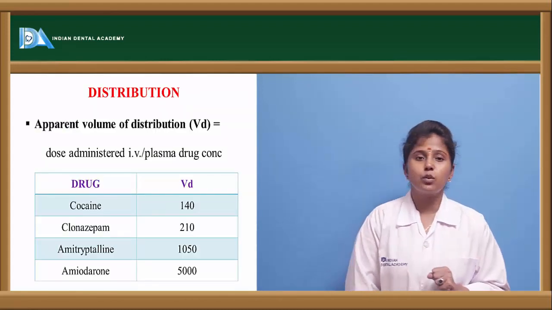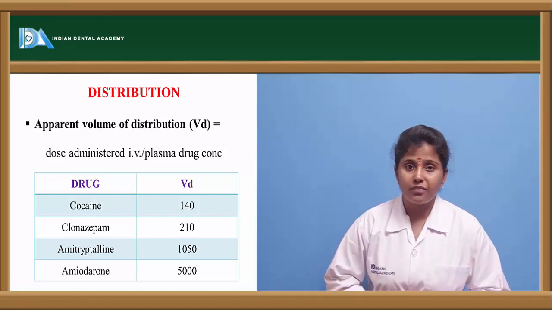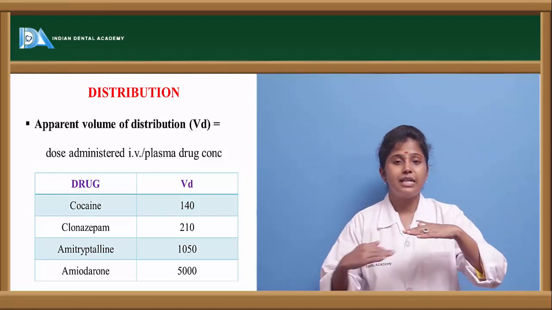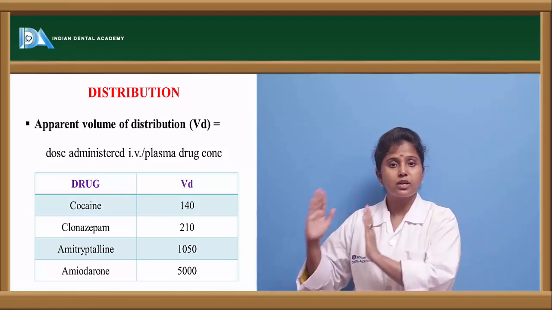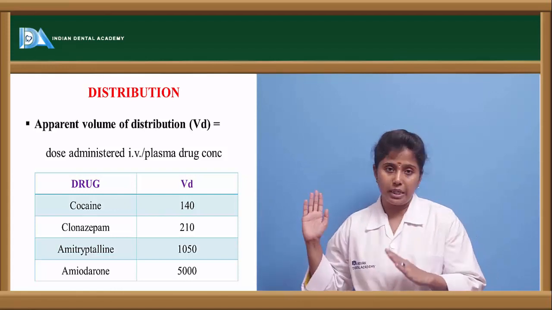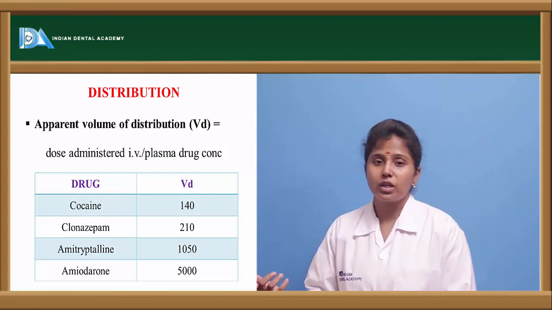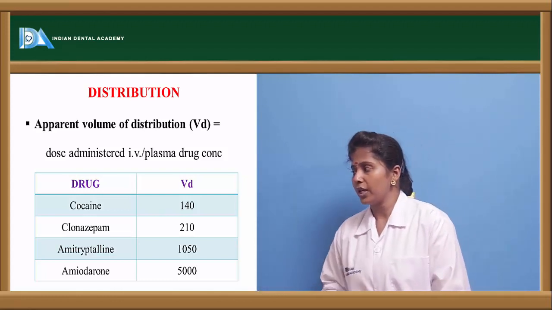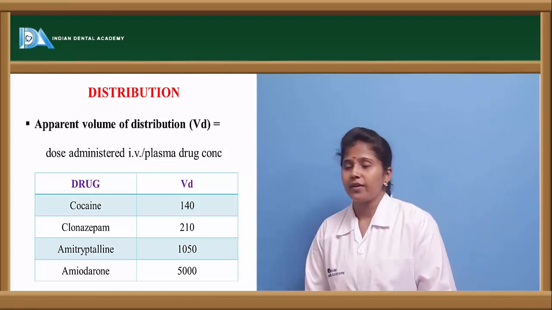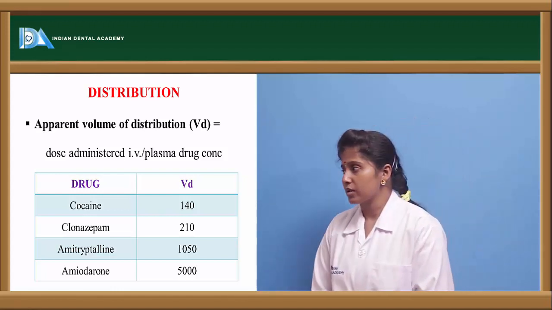So if we see the apparent volume of distribution, it is nothing but the dose administered through IV route divided by plasma drug concentration. So what is the dose administered? If we divide it by plasma concentration, whatever the result we get, that is the volume of distribution. So how much drug is distributed into the body? If we take the volume of distribution values for a few drugs, cocaine is having volume of distribution of 140, clonazepam 210, amitriptyline 1050, amiodarone 5000. So in the sense, amiodarone is greatly distributed when compared to other drugs.